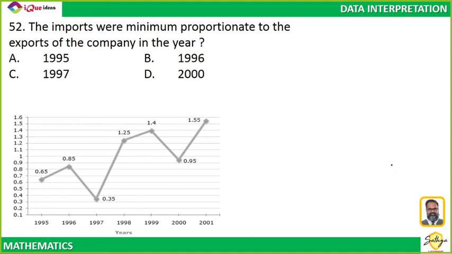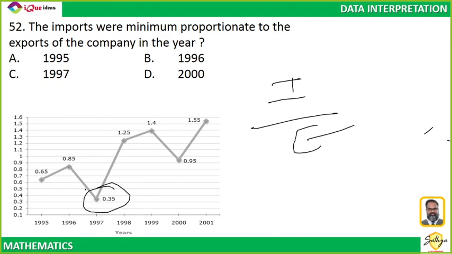So the minimum import value will be when the graph is lowest. The graph is literally giving you the values of import upon export, which means the lowest value will be the lowest in import value. So minimum proportion is in the year 97. That's it. No calculation. You only have to look at the graph. Absolutely no calculations. Only observation. Correct, Aditya?